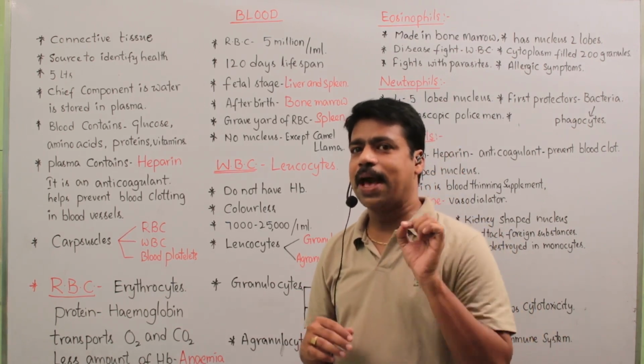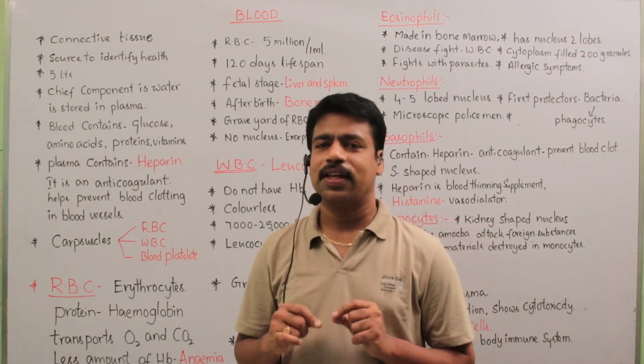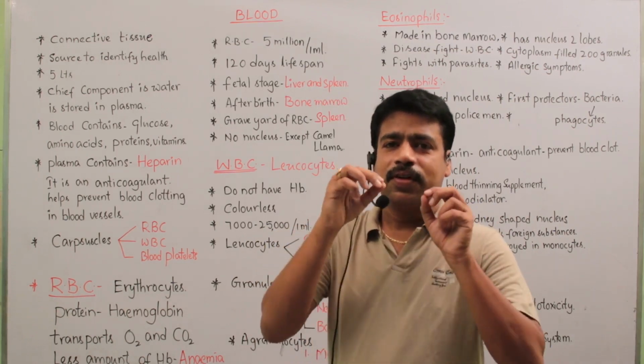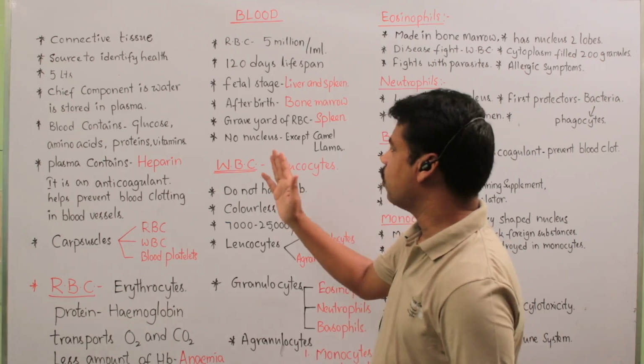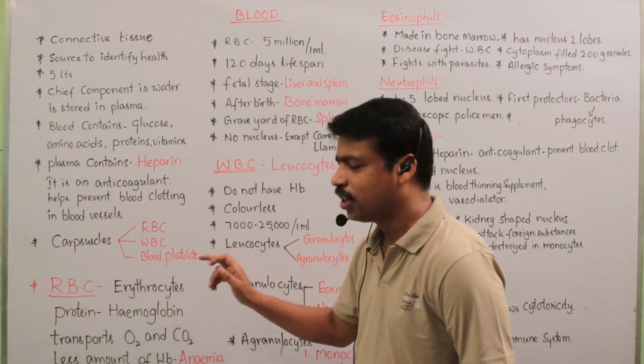Except in camel, where red blood cells have a nucleus, and in the llama, deer also, the red blood cells contain a nucleus.